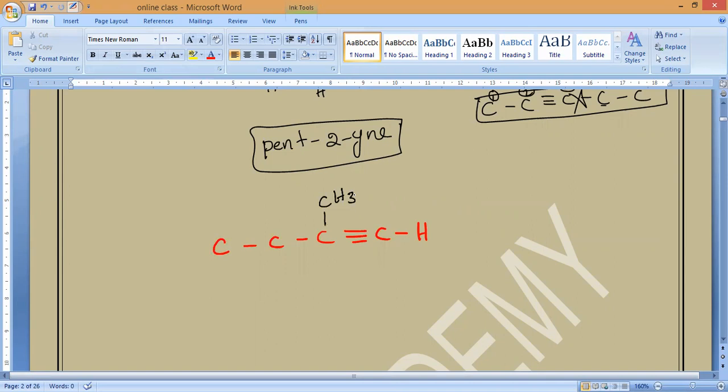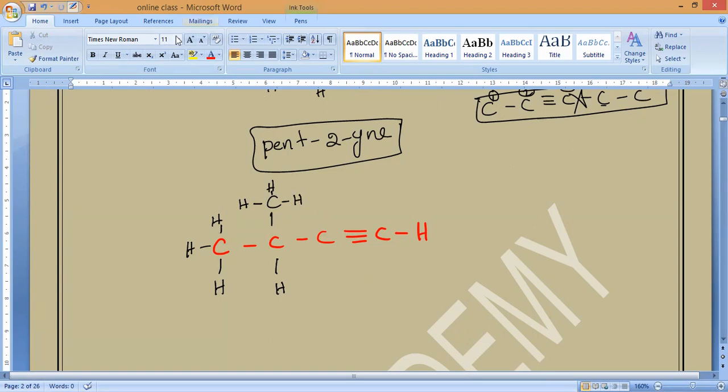So now hope you all understand. Not this one, this is wrong. Here it will come. See, this is the structure of the third isomer of pentyne. Now try to balance the number of hydrogens. Here how many hydrogens? 3 hydrogens. Now here how many? 1, 2 and 3 bonds are there, so one more hydrogen. Next, already 4 bonds are there and already 3 bonds are there, so 1 hydrogen. Now here how many will come, guys? Here the branched chain. Have you noticed it? I am writing branched.